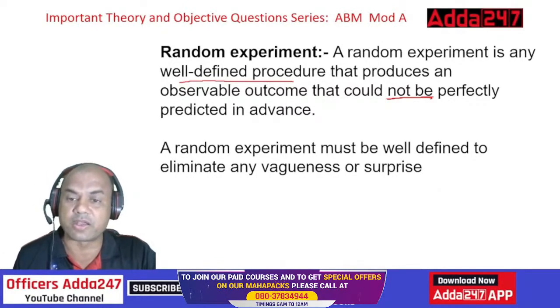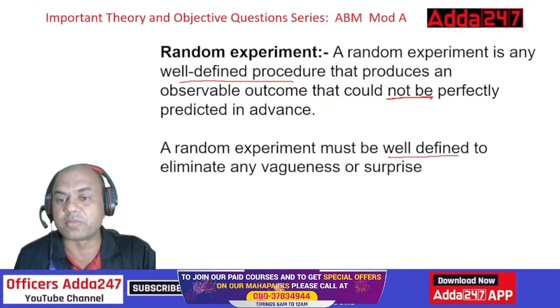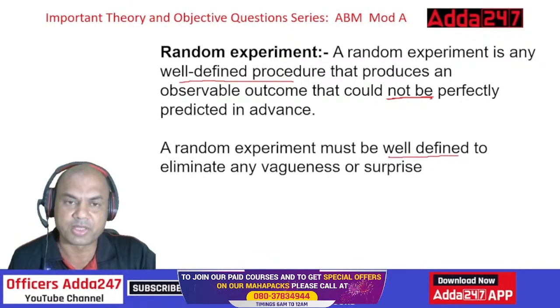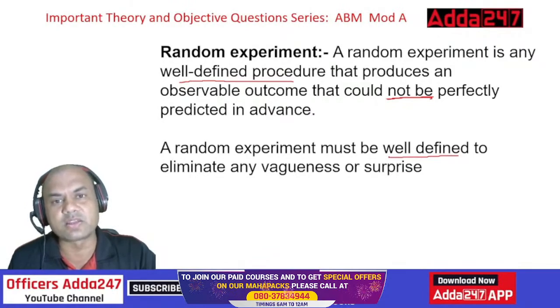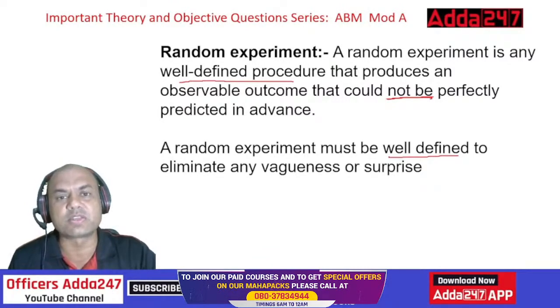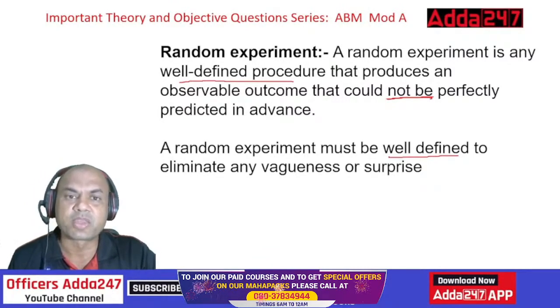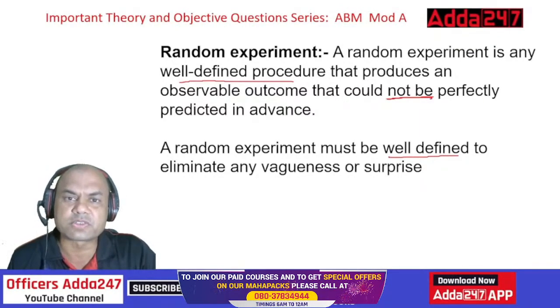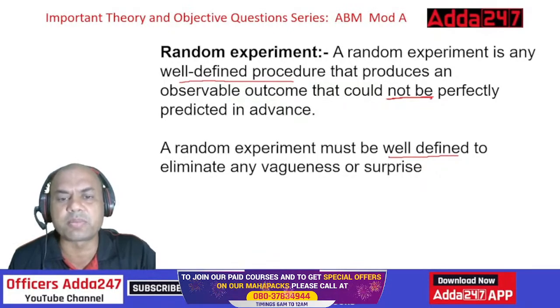Well defined means what is required should be clearly defined in my mind. Whenever you do anything in your practical life as well as in statistics, you should have your objective very clear. If your objective is not clear, you'll end up in vagueness and you won't end up anywhere.